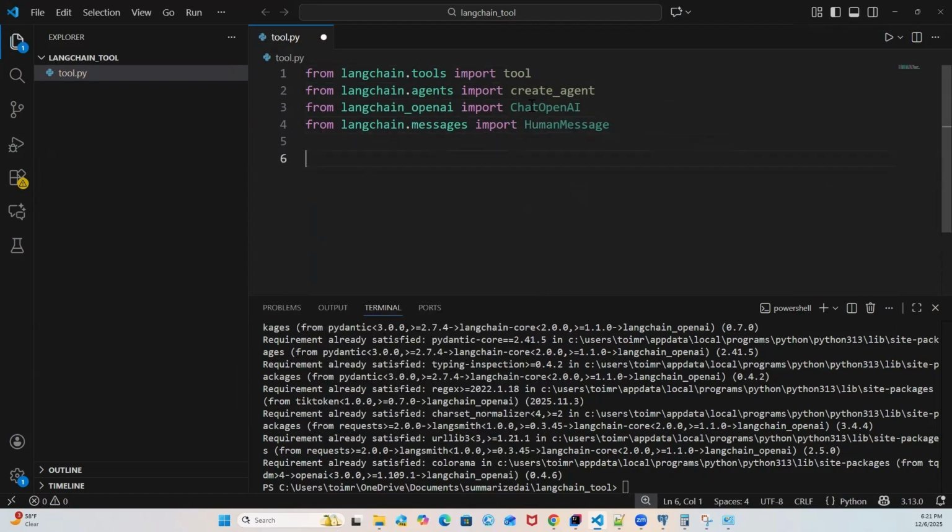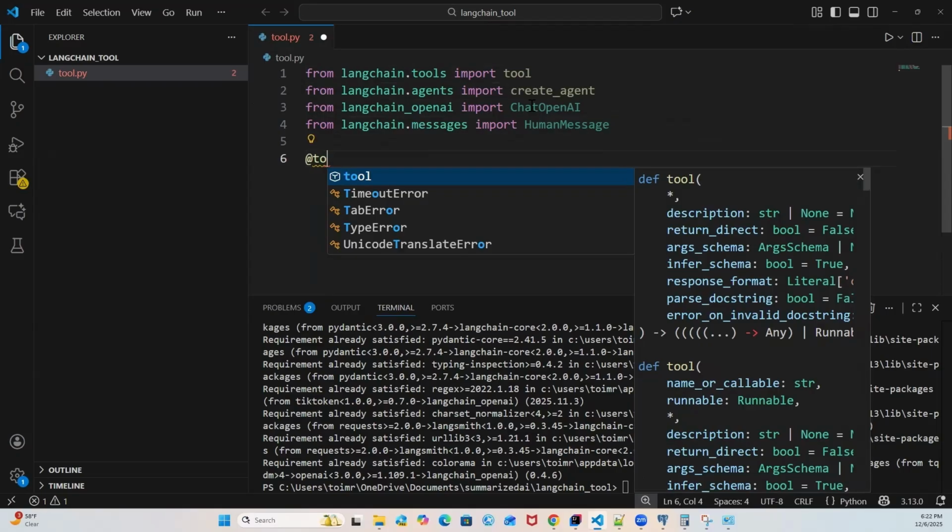Great. Now we have the imports with us. Now we can go ahead and create our very first tool, which will allow us to search the product and get that particular product with the price.